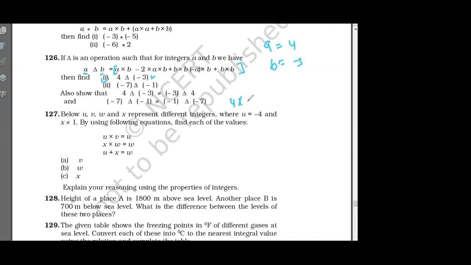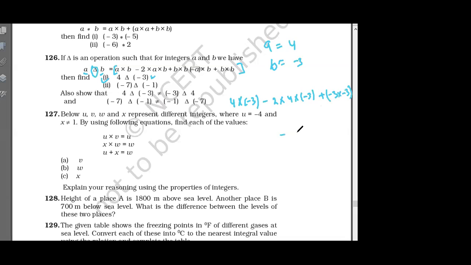4 into minus 3, A into B, minus 2 into A into B, 2 into 4 into minus 3, plus B into B. Sir, what is the meaning of delta? Delta is just a hypothetical operator. Okay? So it is minus 3.